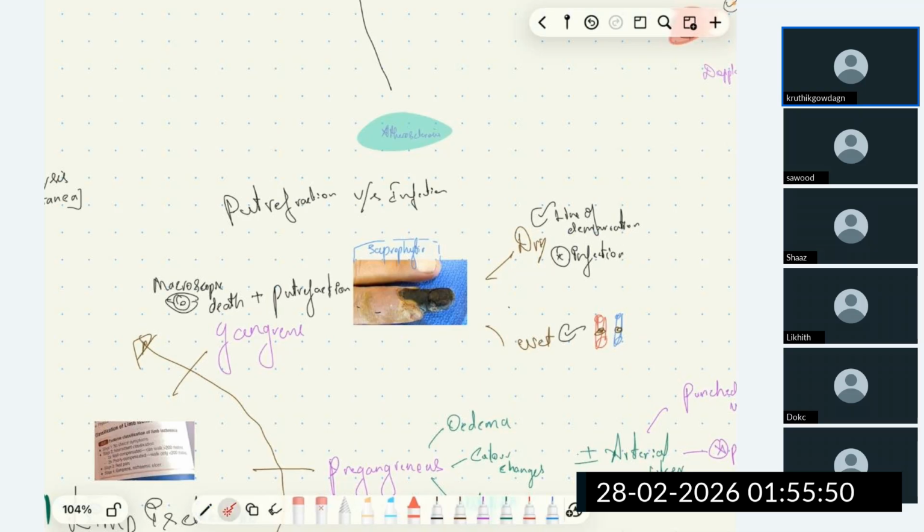Putrefaction is the degradation of the necrotic tissue by saprophytic organisms, which is seen in all the gangrenous tissue. Putrefaction is the degradation of necrotic tissue by saprophytic organisms, whereas infection is a different thing.